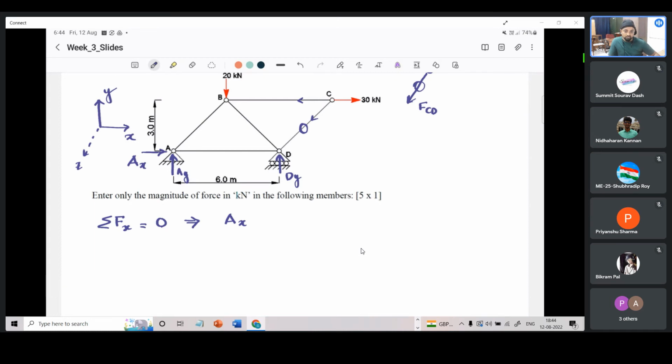Are there any other horizontal forces? We have a horizontal force at C that is pointing in the positive direction. So Ax plus 30 equals 0. So Ax comes out to be minus 30 kilonewton. Minus again implying that the direction which we considered needs to be reversed.